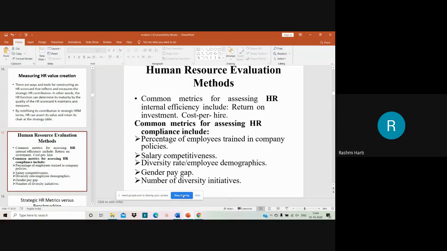Right, let me stop here. Next we'll take the remaining part of the sessions on how evaluation is done and how we can go about measuring the HR metrics. There certain theories come into the picture, like HCM 21. Those theories are very important from your examination point of view. 100% these questions will appear in your internals as well as your final examination. So please be very attentive to those theories, right?